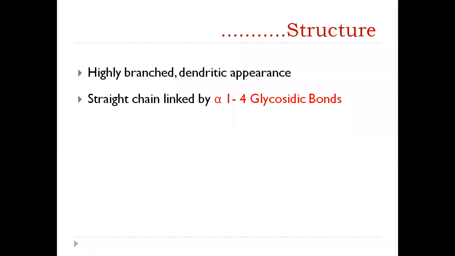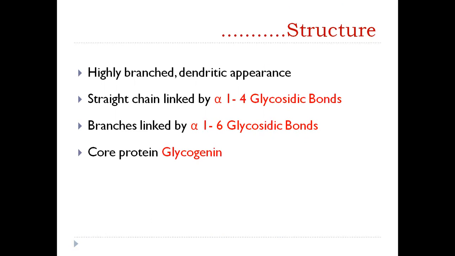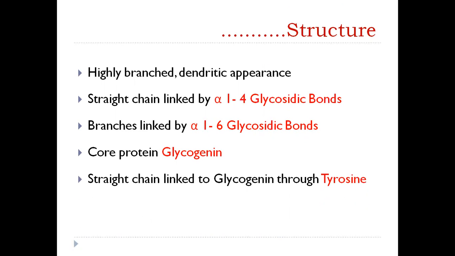The straight chains are linked by alpha 1,4 glycosidic bonds. The branches are linked by alpha 1,6 glycosidic bonds. The core protein is glycogenin, and the straight chain is linked to glycogenin through tyrosine.